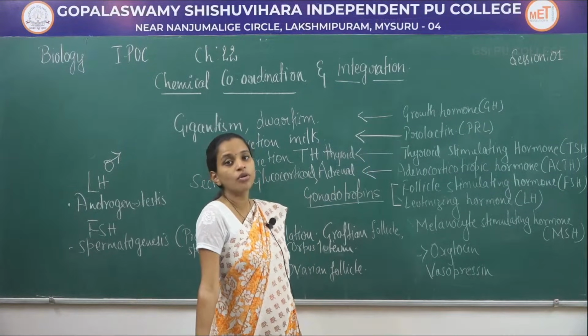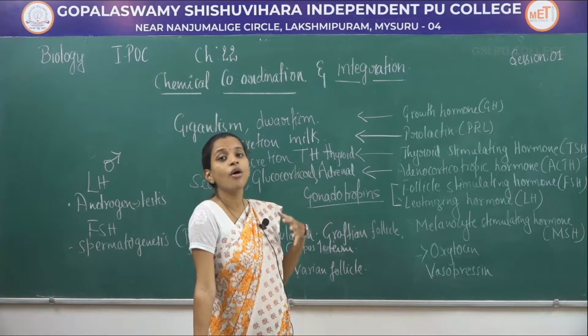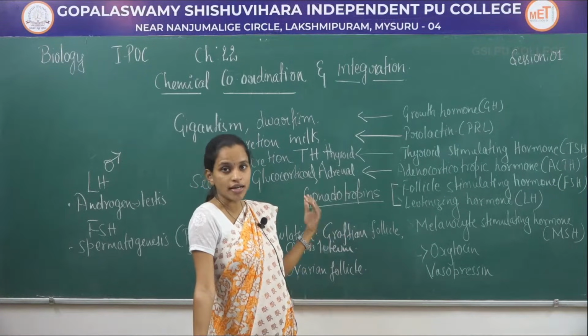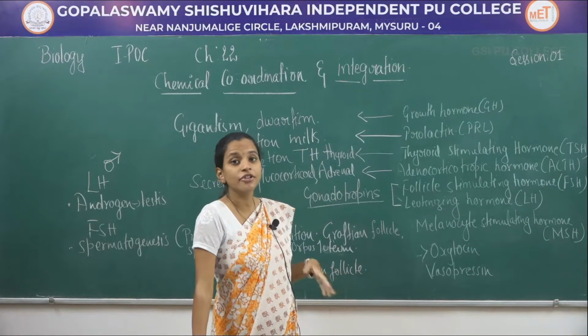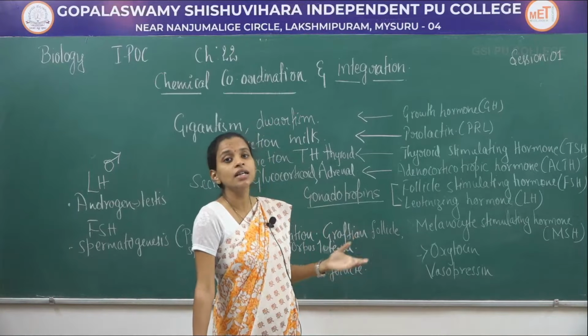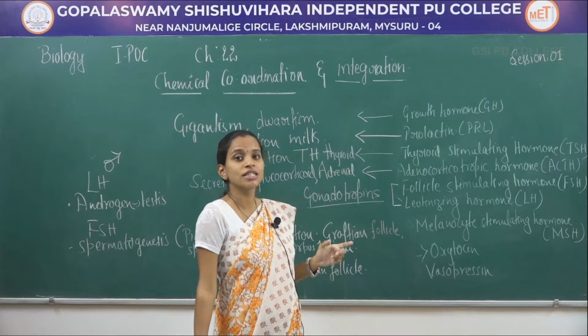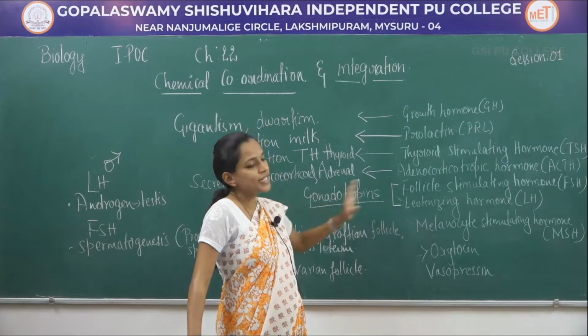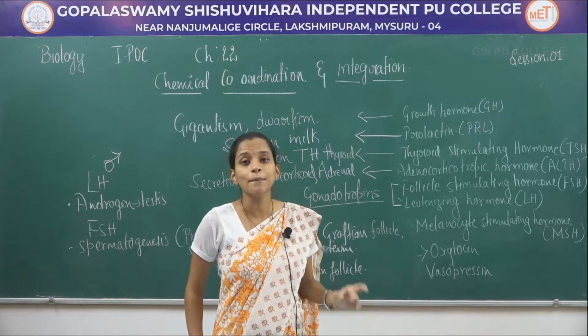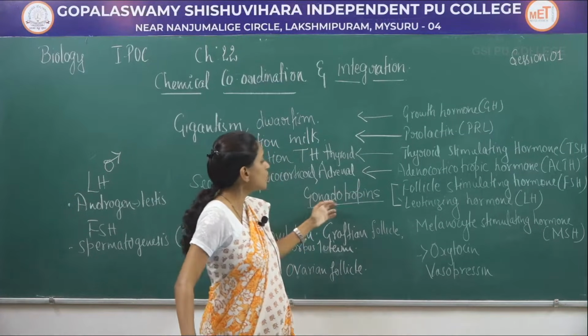Thyroid stimulating hormone controls the thyroid hormones which are released from the thyroid gland. Adrenocorticotropic hormone controls the adrenal gland in releasing the steroid hormone termed glucocorticoid, while follicle stimulating and luteinizing hormones are combinedly called gonadotropins.